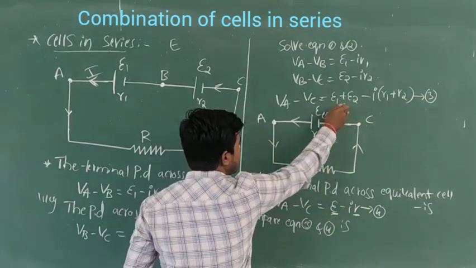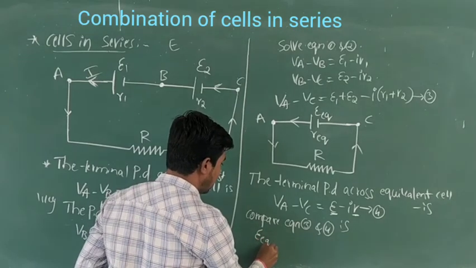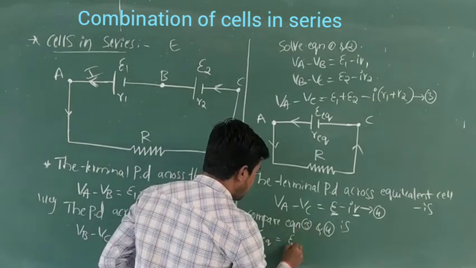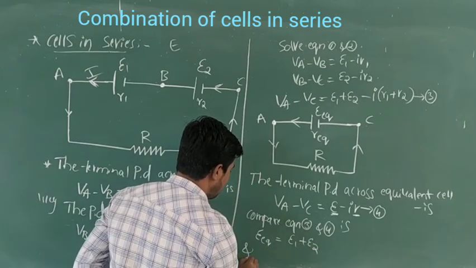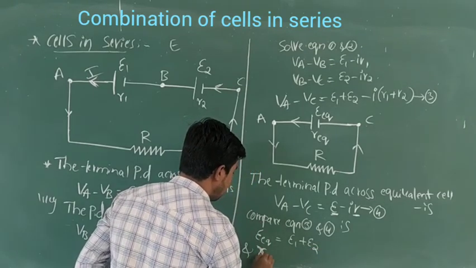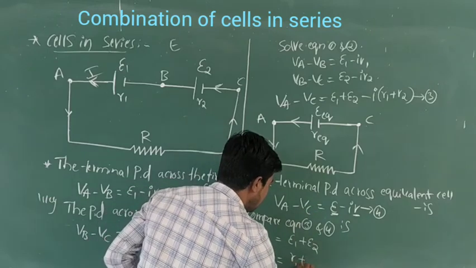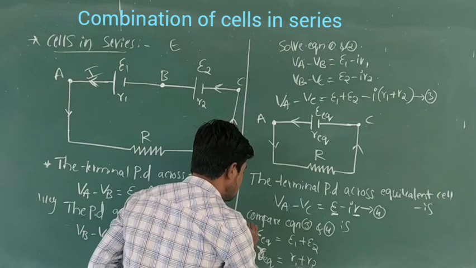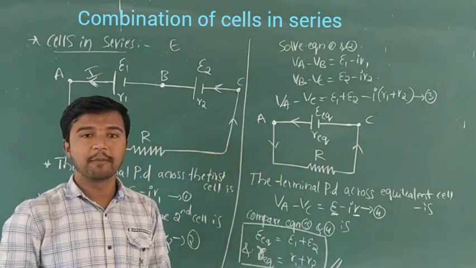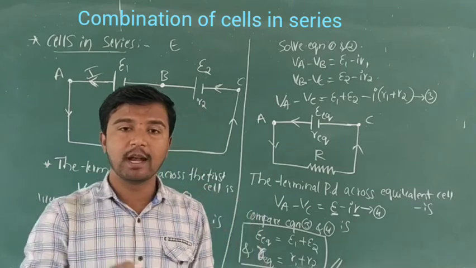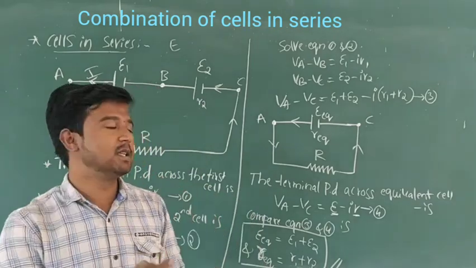So the equivalent EMF is equal to E1 plus E2, and the equivalent resistance is R1 plus R2. This is the final expression for equivalent EMF and equivalent resistance when cells are connected in series.